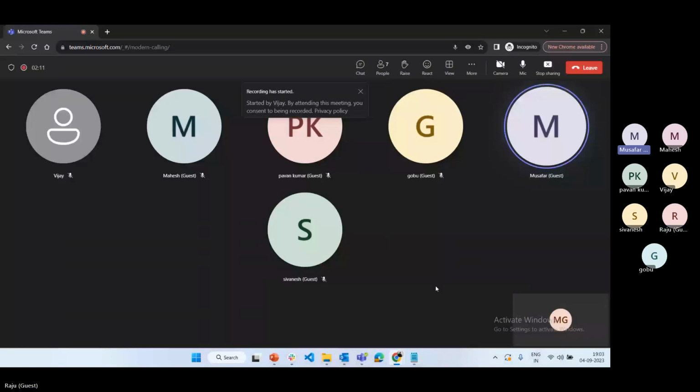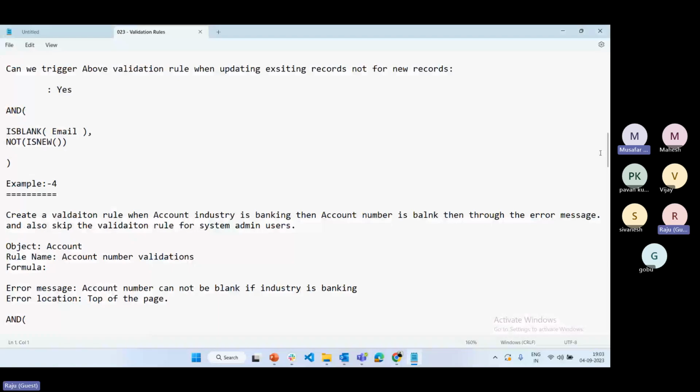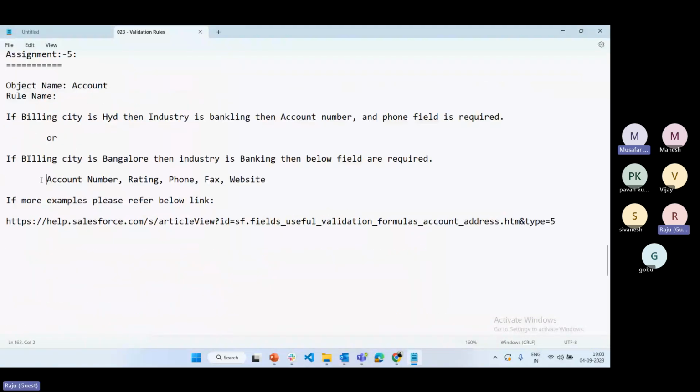Assignment 5, sir. The billing city is Bangalore, the industry is banking, then the below fields are required. The billing city is a text field, sir. Then which function can we use? Because I used the text function. Why do you need to use the text function?